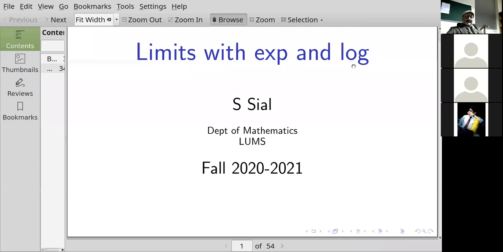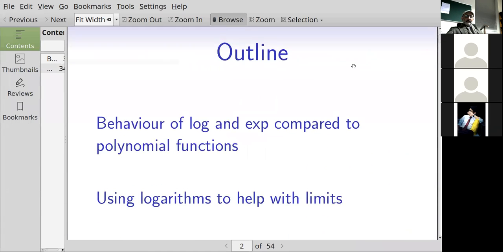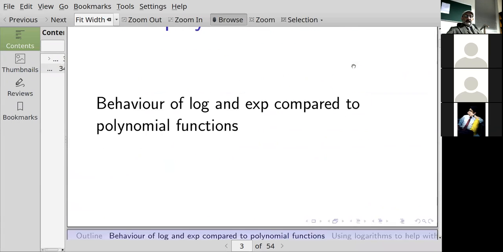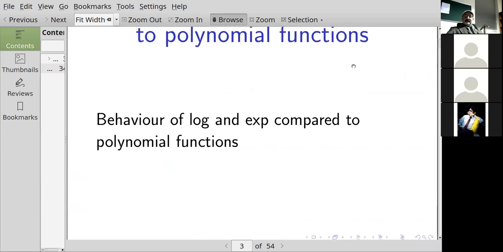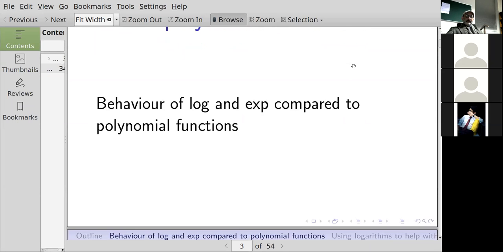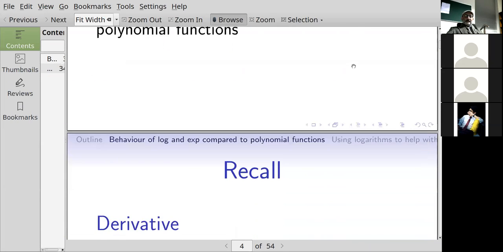Okay, so let's get started. In this session, we'll look at limits that involve the exponential and logarithm functions that we discussed the last time. One thing that you should know about the behavior of the log and the exponential functions is how they compare to polynomials.